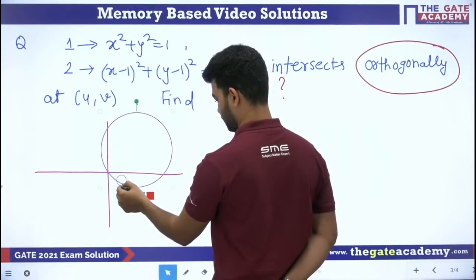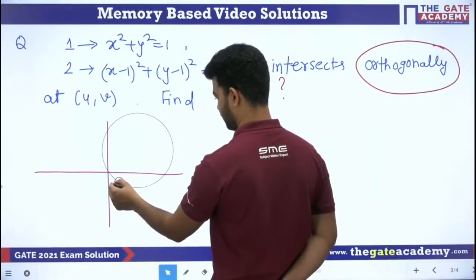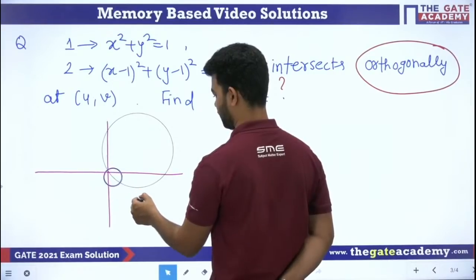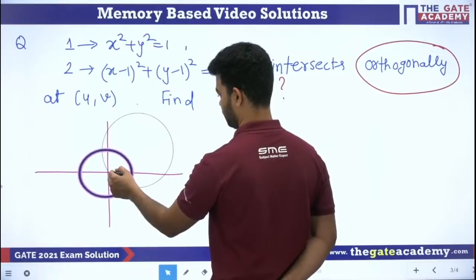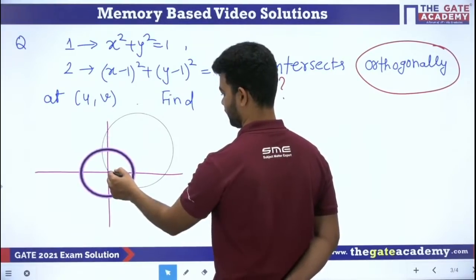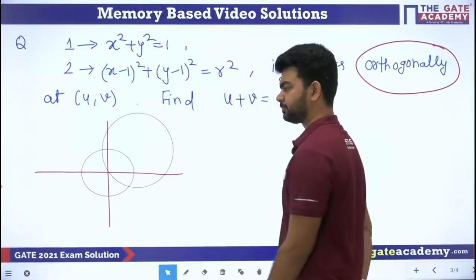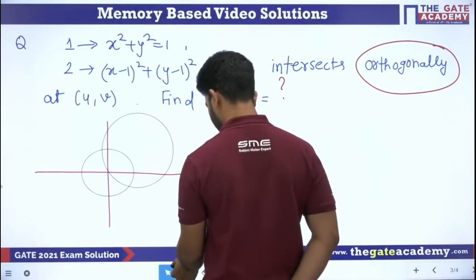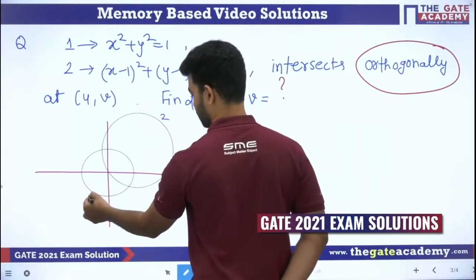The other circle is at the origin. I will increase its radius, no problem, and it goes somewhere here. Now these are the two circles. One is this one, its name is 2, and this one is 1.